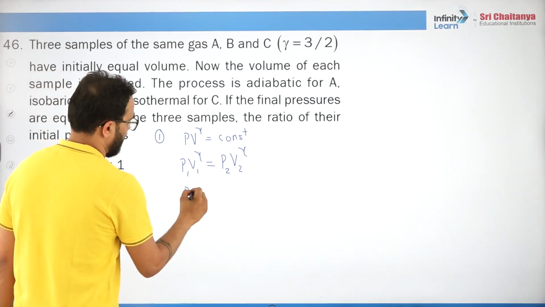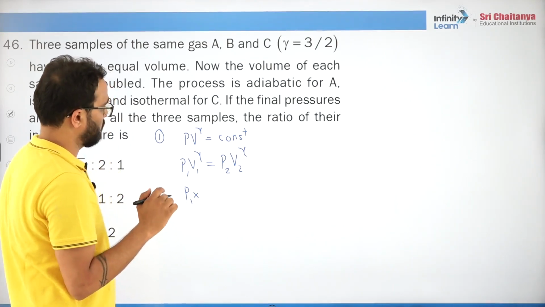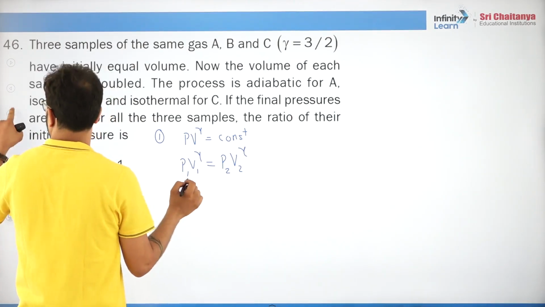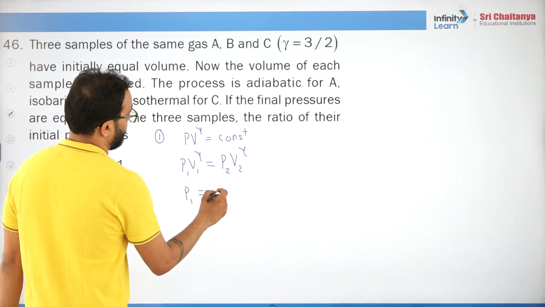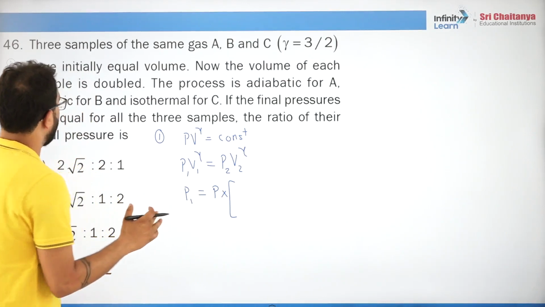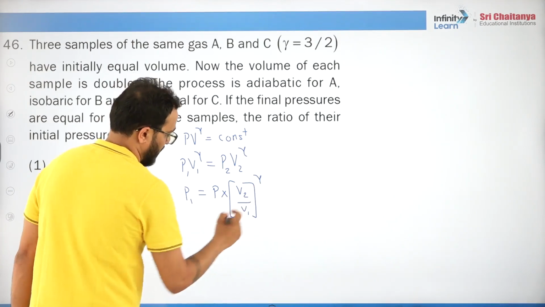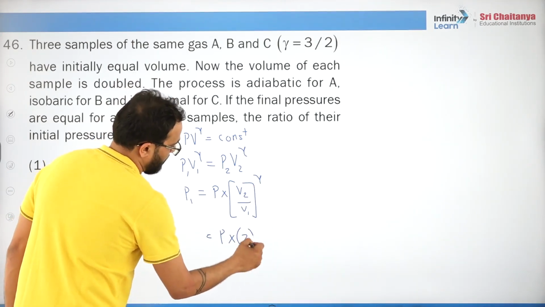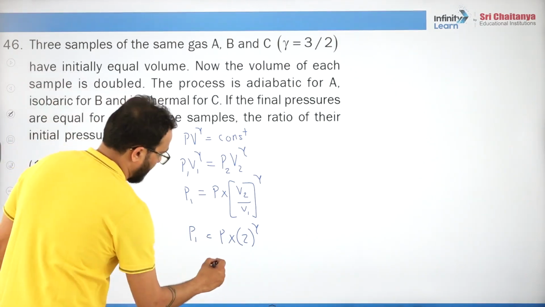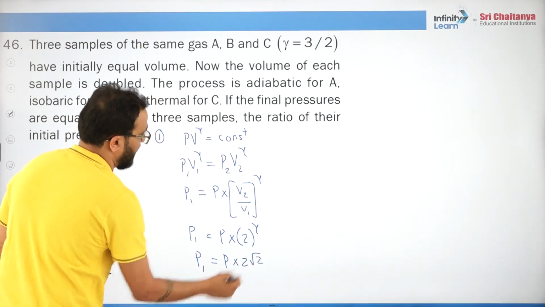Okay. So P1 is equals to P2, P2 is same, let's say P, into V2 by V1. Volume is doubled. Now the volume of each sample is doubled. So this will be V2 by V1 to the power gamma, that is 2V, right? So P into 2 to the power gamma. What is gamma? 3 by 2. 3 by 2, that is 2 root 2. This is P1 for adiabatic.